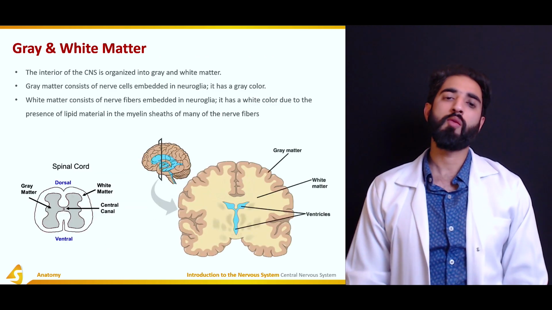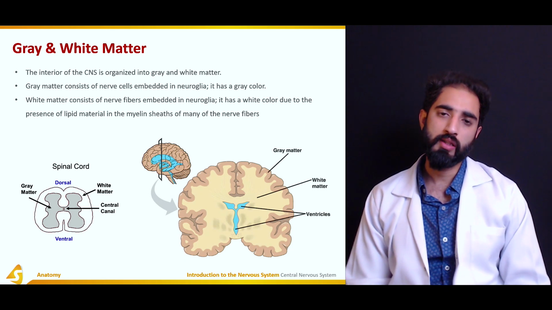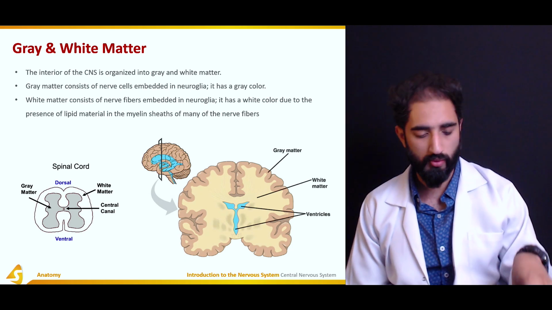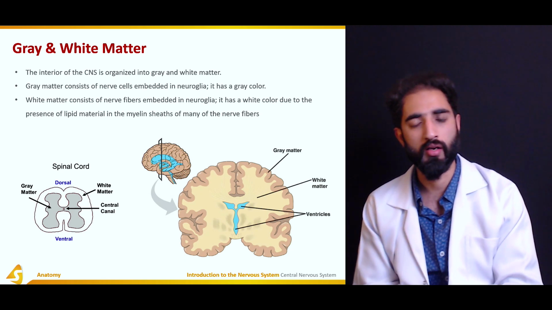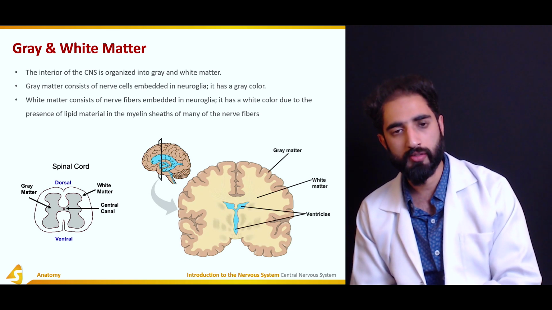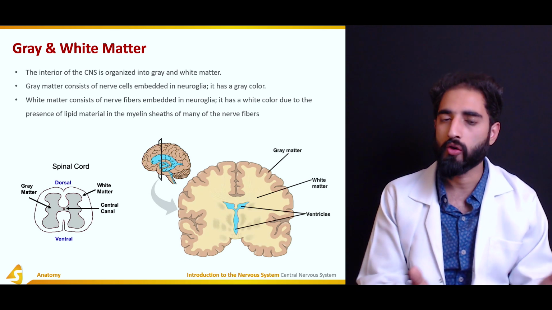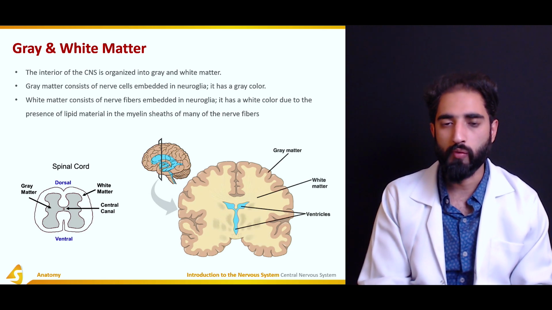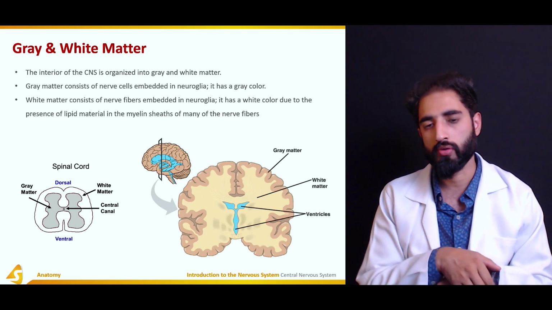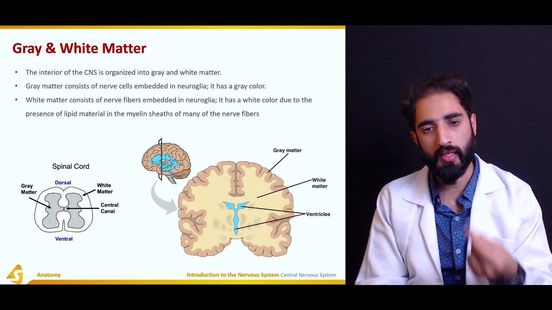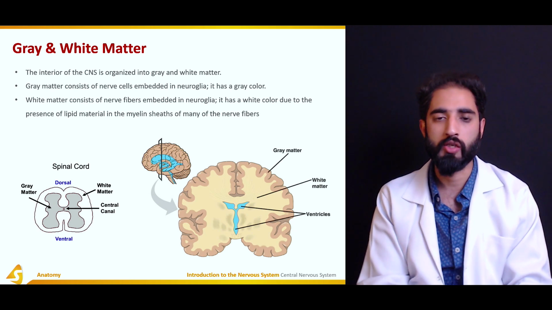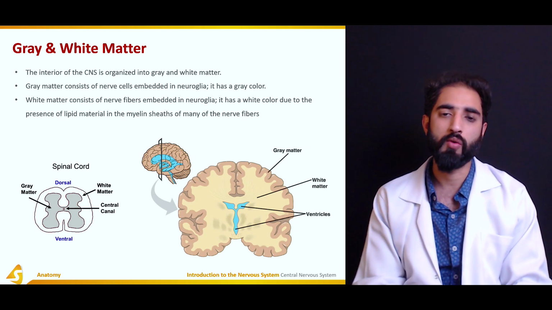Now, gray matter and white matter, as we discussed in the previous lecture, there are the cell bodies and then there are the processes or the axons. Those cell bodies are not covered by myelin, which is composed of adipose tissue or fat. That fat in the myelin covering gives a white appearance.